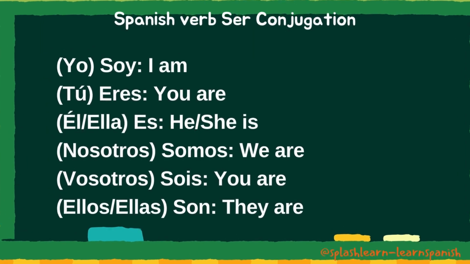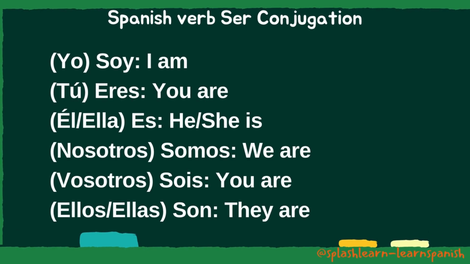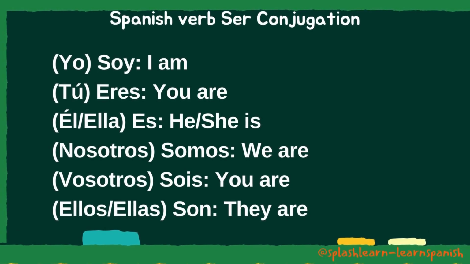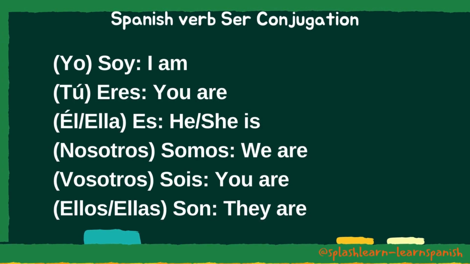Spanish verb, ser, conjugación. Soy, I am. Yo, soy. Eres, you are. Tú, eres. Es, he she is. Él es, ella es. Somos, we are. Nosotros, somos. Sois, you are. Vosotros, sois. Son, they are. Ellos son, ellas son. As you can see, both, ser, and, estar, appear to mean the same thing, the verb